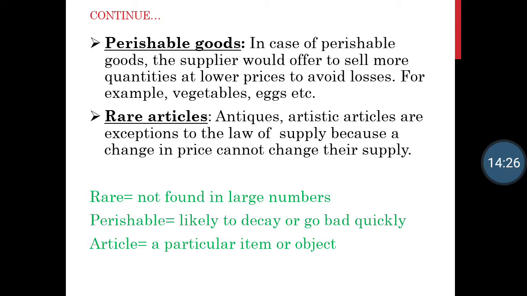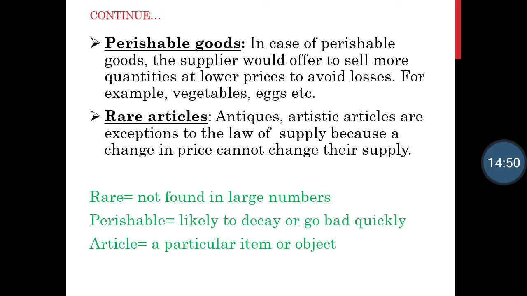And then come rare articles. Rare articles are those articles which are not found in large numbers, like some paintings, some antiques, which are not made in larger quantities. They are very costly. So antiques and artistic articles are exceptions to the law of supply because a change in price cannot change their supply.